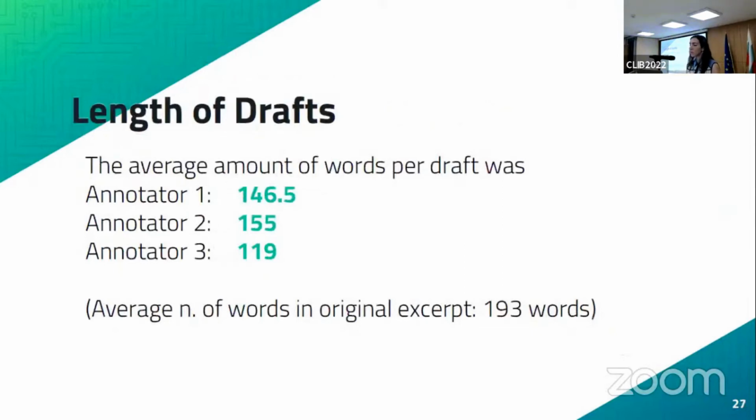That information is also reflected in the average amount of words per draft. So the original had around 119 words per excerpt. And then in the drafts, we have variation when it comes to the amount of words. For annotator 1, we have around 146 words. For annotator 2, we have around 155 words. And then finally, annotator 3 wrote the shortest drafts, and for him, the value was 119 words.